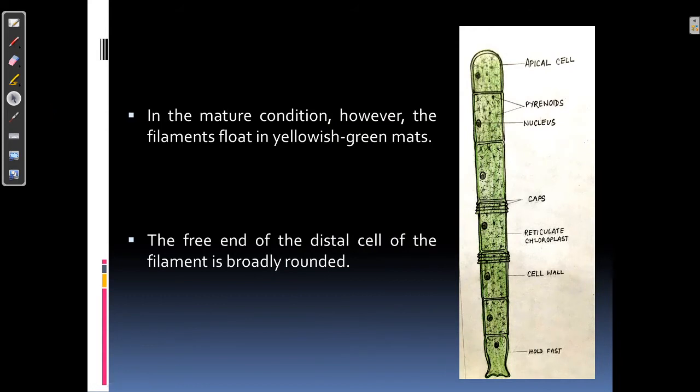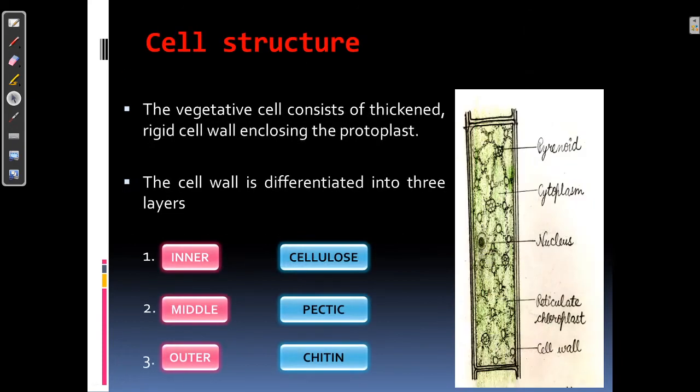In mature condition, most of the filaments break and float on the surface of water, forming yellowish green mats. The free end of the filament is broadly rounded, known as apical cell.